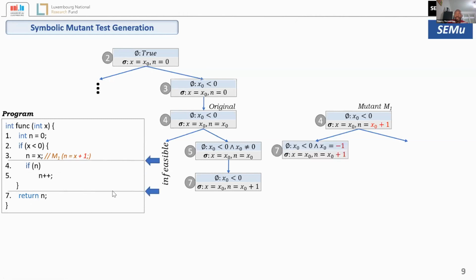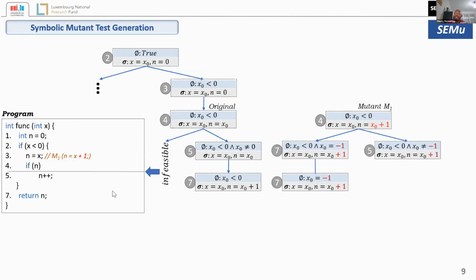And if we do the same thing for the mutant, we will get something like this and this one. So we will have these two paths, where one has path condition x0 not equal to -1, and the other one x0 is less than -1. And the states will be x0 plus 1 and x0 plus 2.